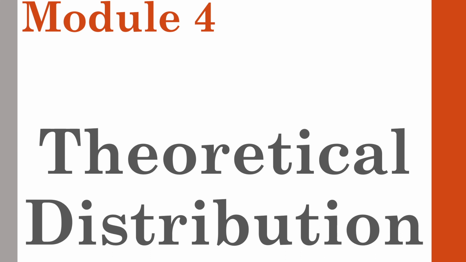Previously we started with theoretical distribution, its concept, meaning, and the areas which we are going to study under the same heading. As I have mentioned previously, in theoretical distribution we will study in detail the concept of theoretical distribution, different types of distribution, especially binomial distribution, Poisson distribution and normal distribution. We will be discussing in detail each of these areas separately. So let us continue with the module.